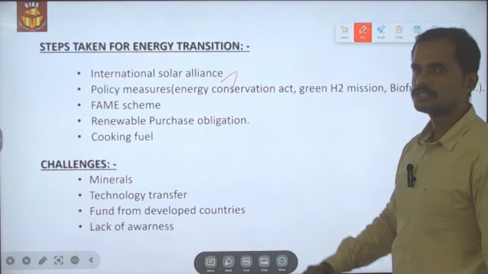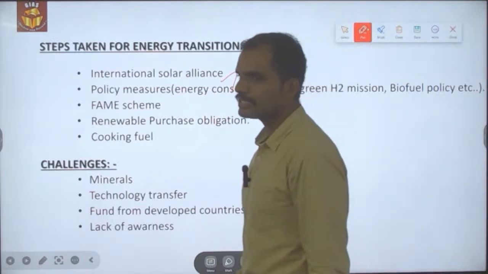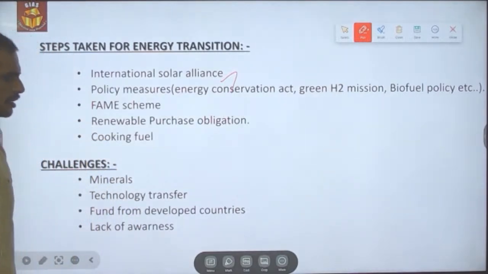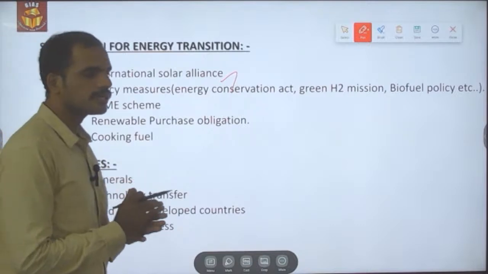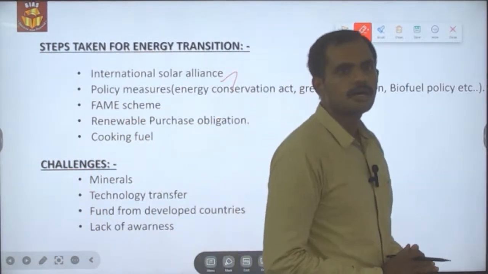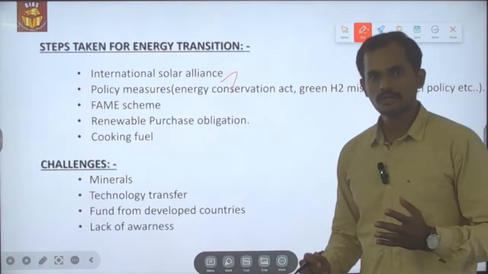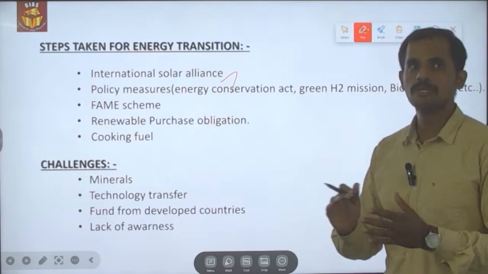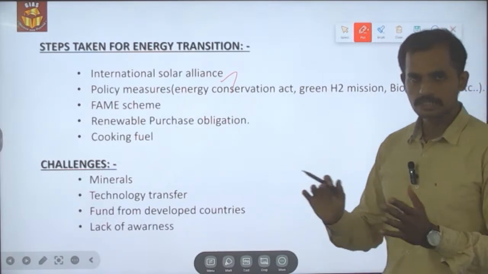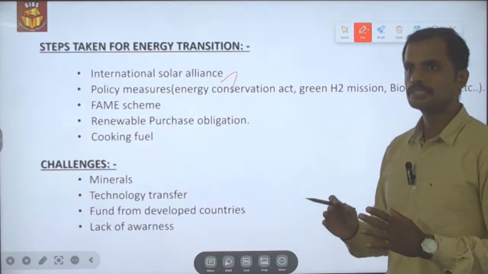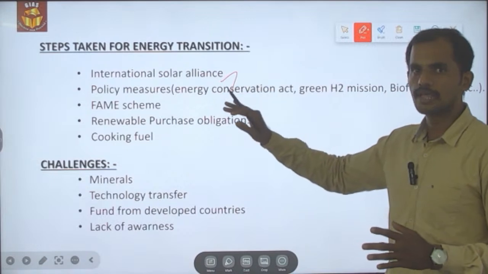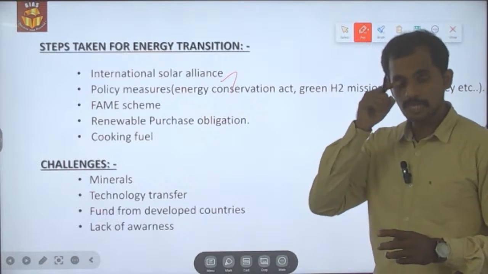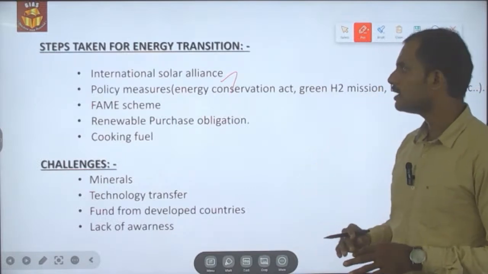The formation of the International Solar Alliance in 2015 under the initiative of India and France, which is the global platform where developing countries as well as global south countries could form a big coalition for technology transfer, fund transfer, or any other technical transfer, as well as human expertise transfer. Such sharing of resources will take place under the International Solar Alliance, whose main aim is to transition the global economy from a fossil fuel to a non-fossil fuel based global economy.